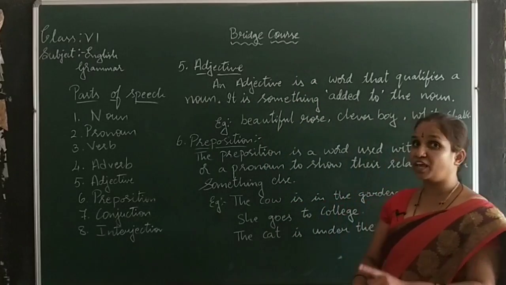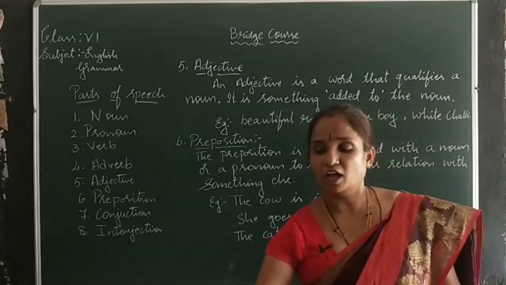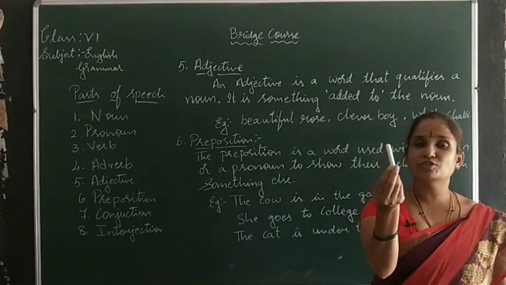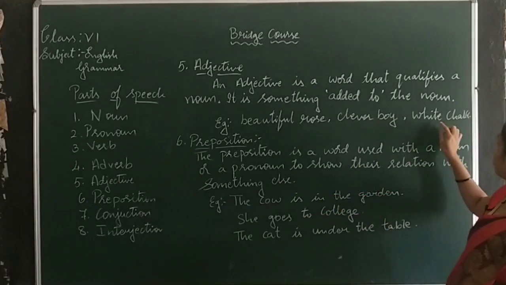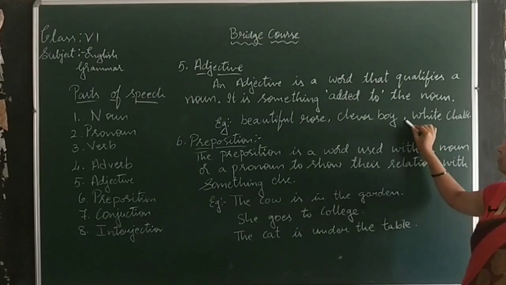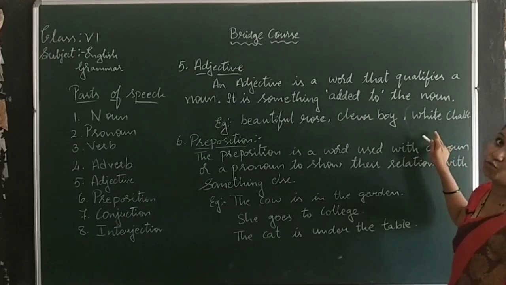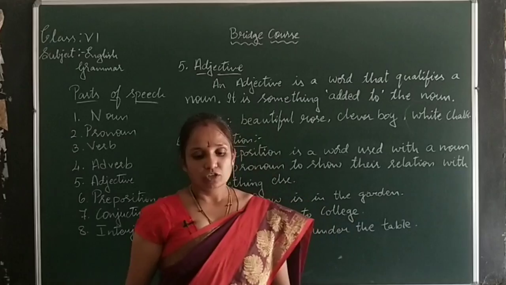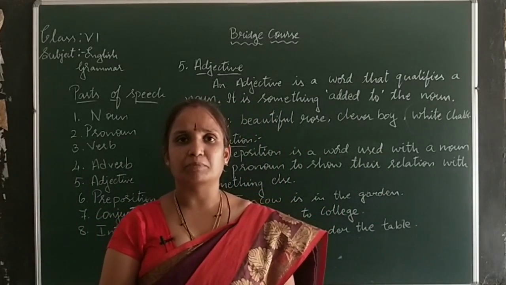In the same way, another example: chalk. First of all, the chalk is white in color. Here my chalk is white in color. So we have added the color of the chalk. Which color is it? White color chalk. This is also a white color chalk. Like this we can give many examples.